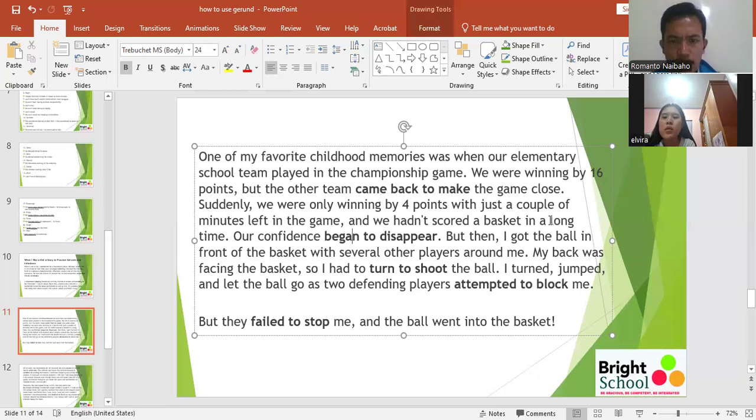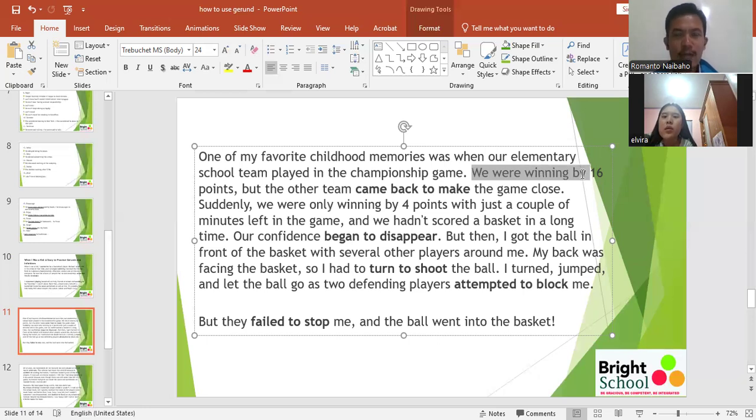Okay, which one is gerund? Using gerund in this text. We were winning by 16 points. We were winning by 16 points. Okay, but this one tends to be past continuous.